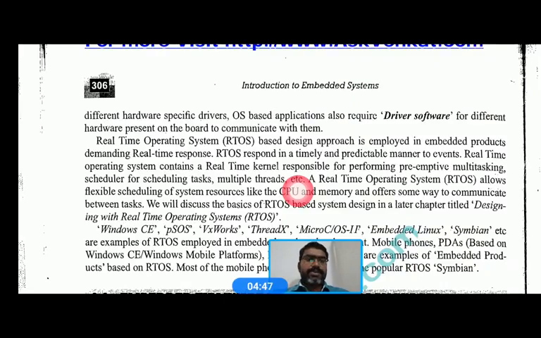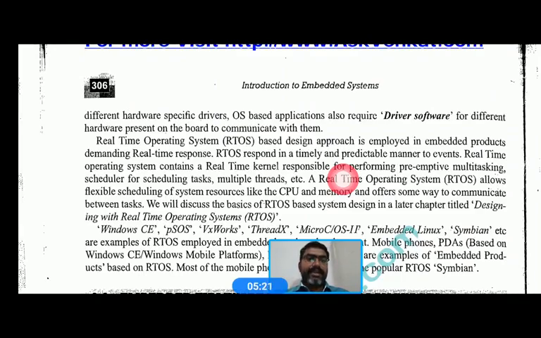Another type of operating system we utilize in embedded systems is the RTOS, the real time operating system. It is used in real time embedded systems, an approach employed in embedded products demanding a real-time response. We already discussed real-time embedded systems, where time is very critical and the response time should be very quick.